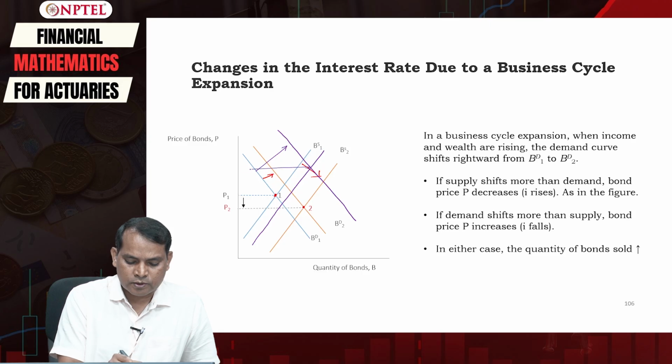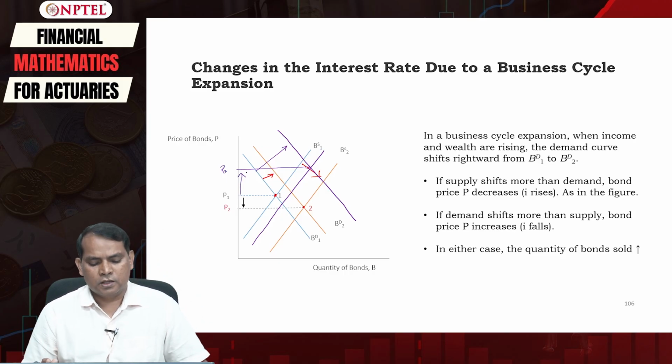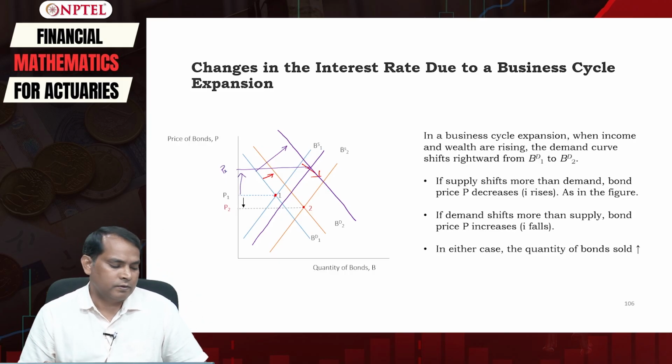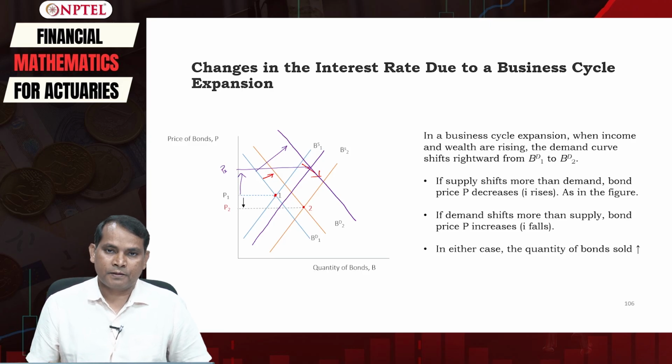The corresponding price will be here, this is P3, and therefore the price has increased. Price increasing means the interest rate will fall.